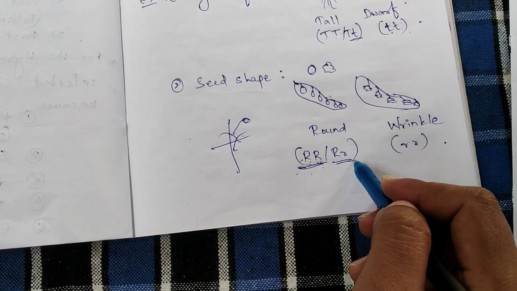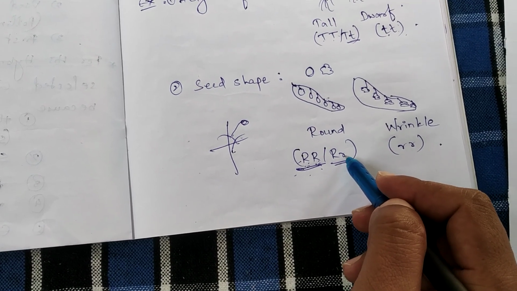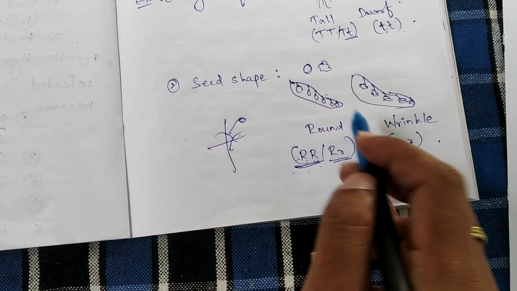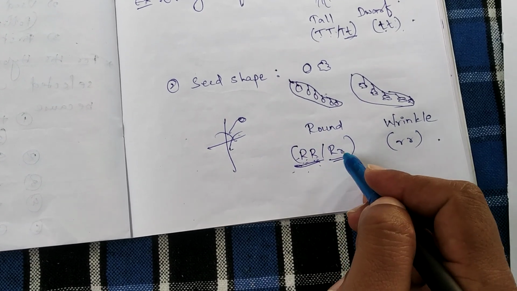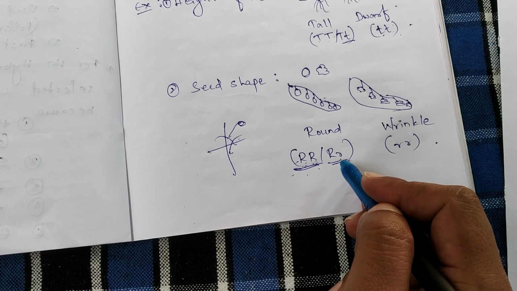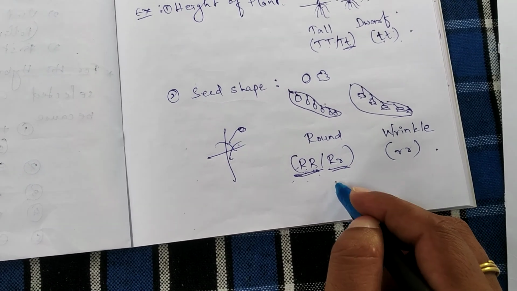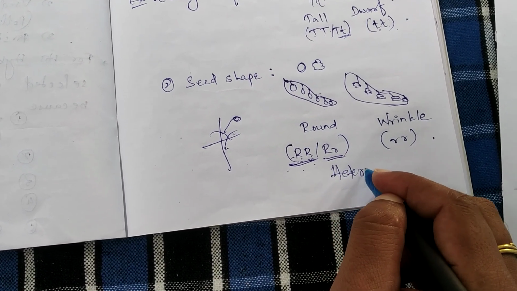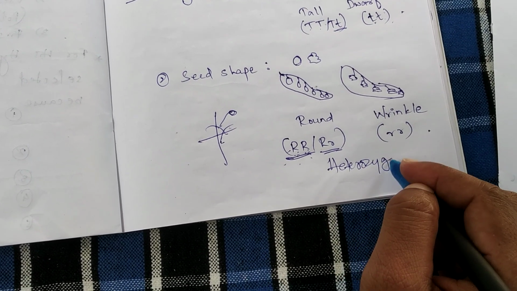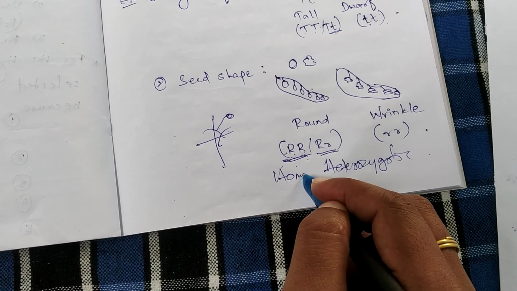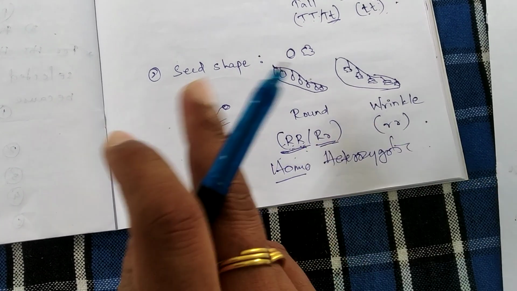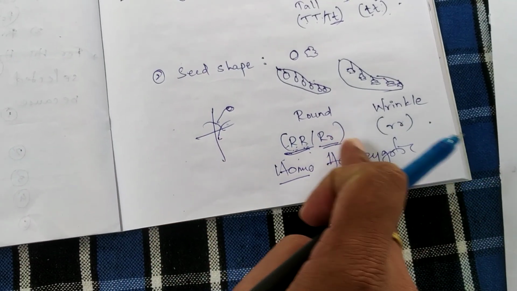Or else heterozygous, where both alleles together are responsible for the shape of the seed, either round or wrinkled, but the alleles are not identical, they are dissimilar. That's what is said to be heterozygous round. Homozygous round as well as heterozygous round. Homo means similar, hetero means dissimilar.